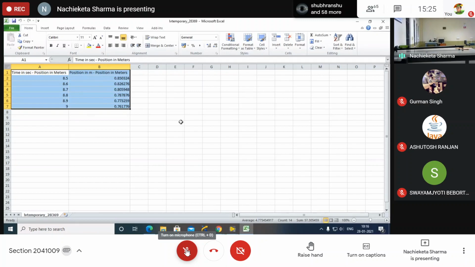This is the third parabola, upward motion. Written or not?